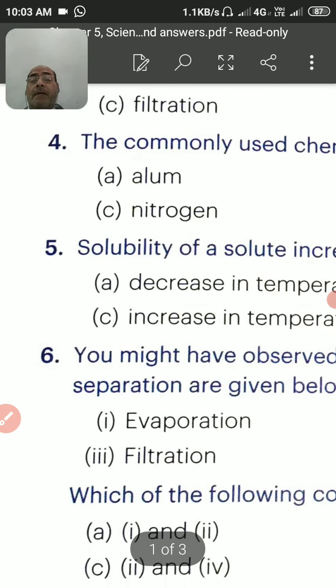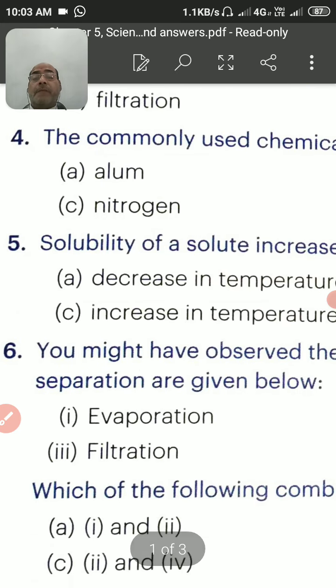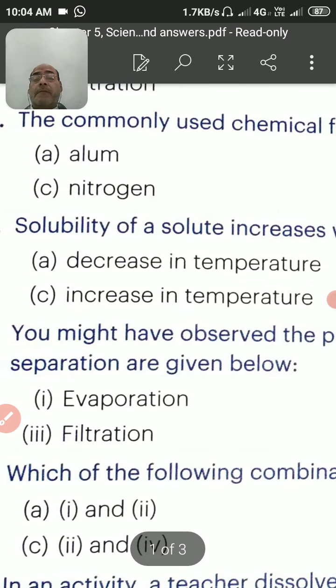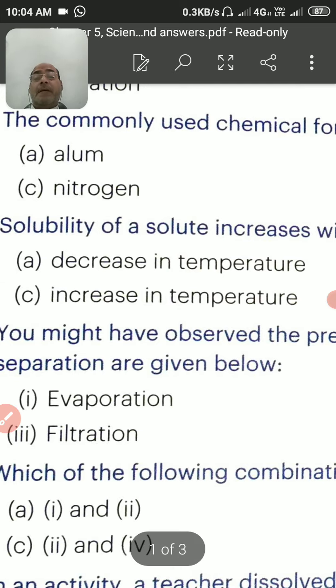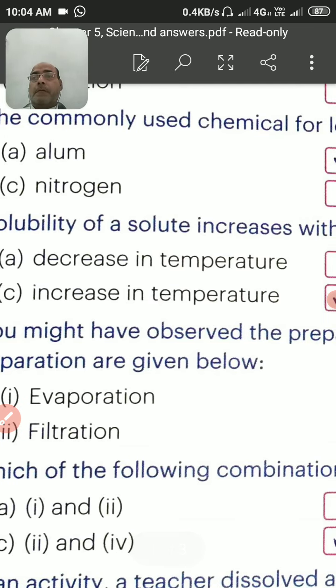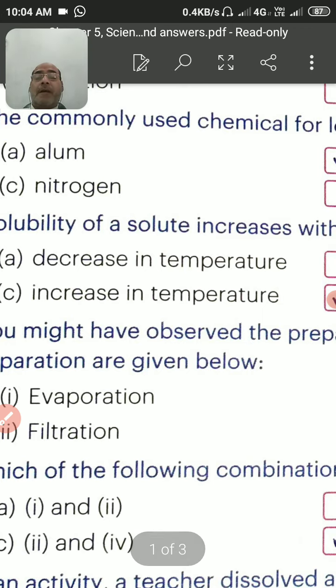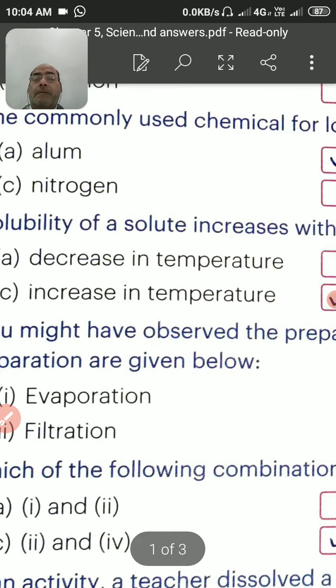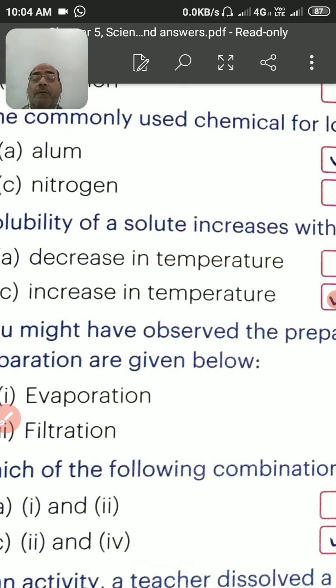And come to the next, that is question number 5. Solubility of a solute increases with, and the answer will be the increase in temperature. It means if you take 1 teaspoonful of sugar into a glass of water, it gets mixed with that water, but further if you take 100 grams of that sugar in that particular water, then that will not be mixed.